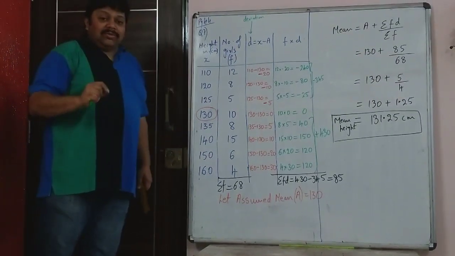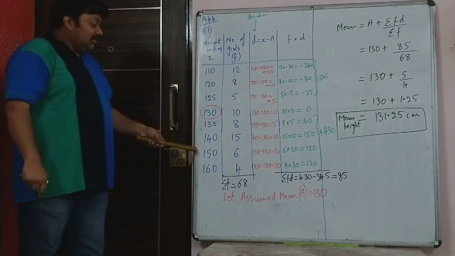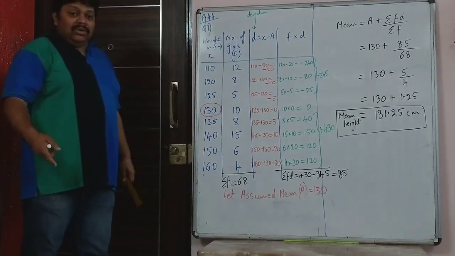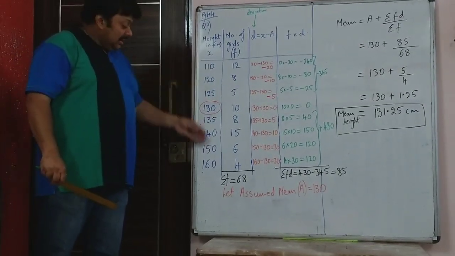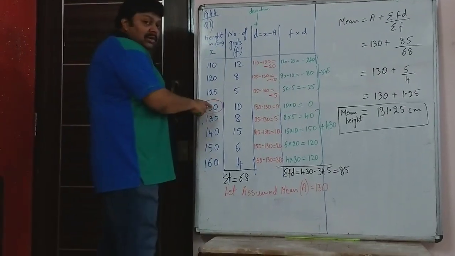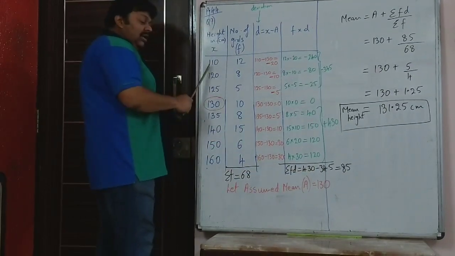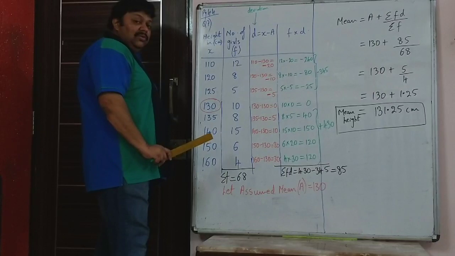If you see the steps, you had written there: take one of the values of x from the middle of the given data as the assumed mean. So when you have 8, you take it as 8 by 2. This is 8 data, so 8 by 2, fourth. So we take the fourth data as the assumed mean. All of you will take the same number. If you take 110 also, the answer won't change, but you are supposed to take from the middle.